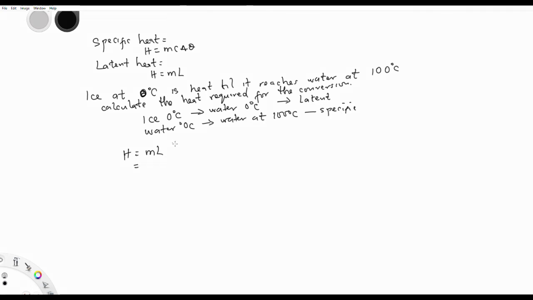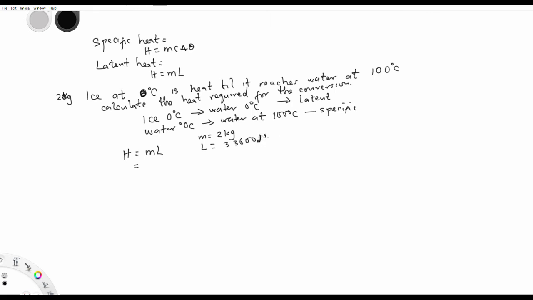So mass, oh, I didn't put the mass. Let's say 2 kg ice. Yeah, so we already know that the mass is 2 kg. And what is the latent heat of fusion, that is conversion of ice to water?